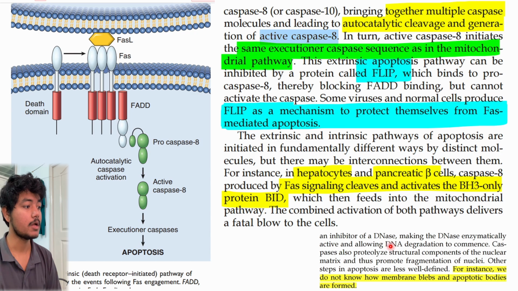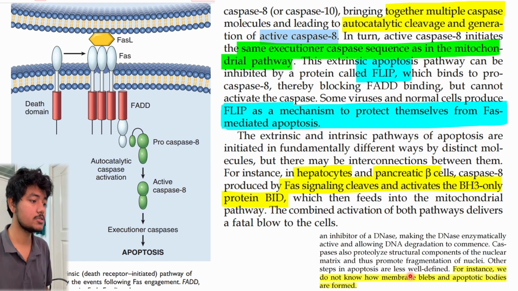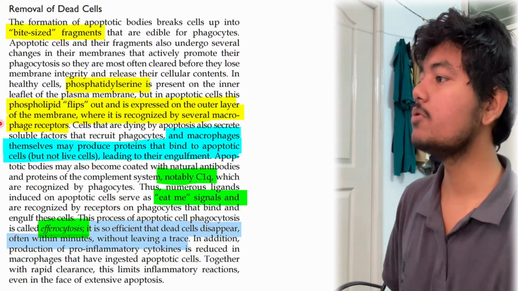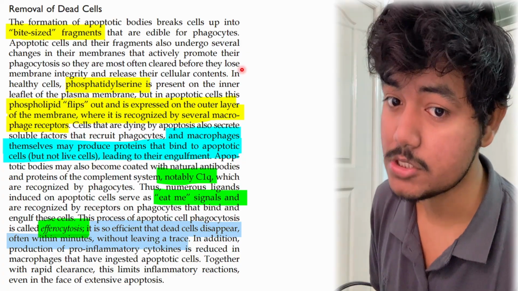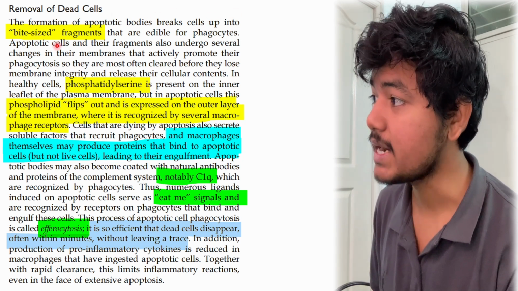The combined activation of both pathways delivers a fatal blow to the cell. Okay, so an inhibitor of the DNase is cleaved, making the DNase enzymatically active and allowing DNA degradation. So at the end, once the apoptosis is initiated, everything is getting cleaved and destroyed, and here and there everything is forming blobs, and then there is loss of the cell. And at the end, the removal of the dead cell, the garbage collection department. Who are they? Macrophages.